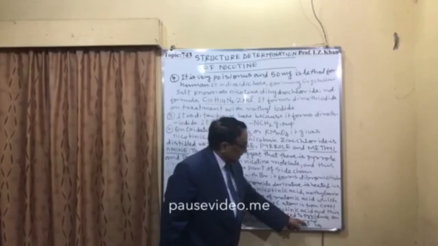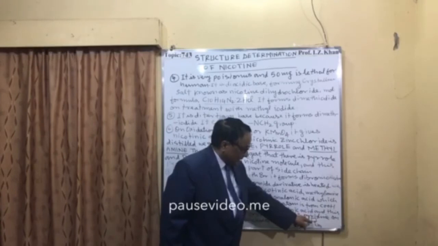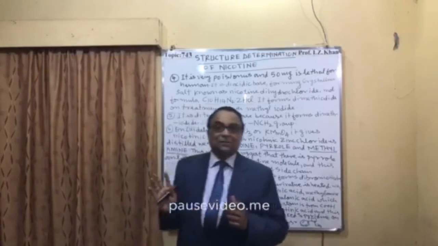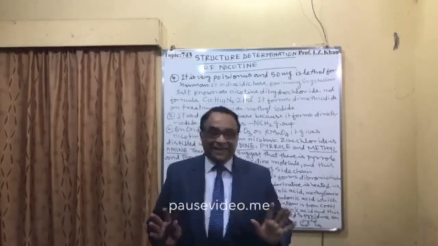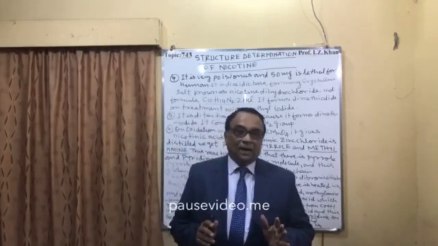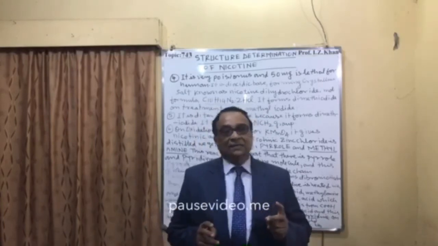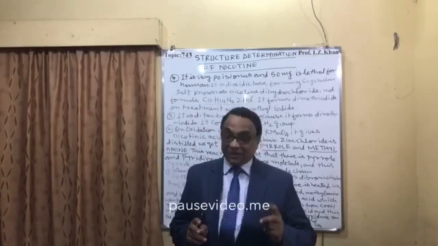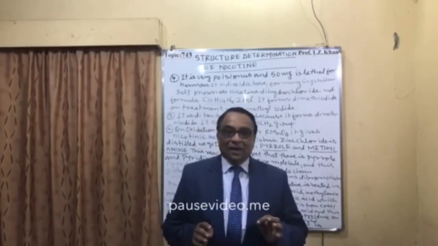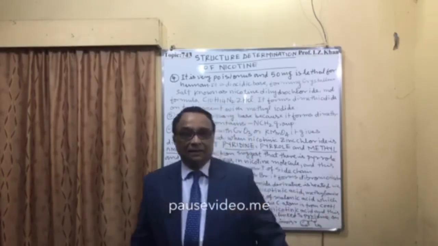One is a 6-member nitrogen containing aromatic ring, that is pyridine. The other is a 5-member pyrrole ring with an N-methyl group. So on the basis of these reactions, it is very clear that nicotine, C10H14N2, contains 2 rings. One is the aromatic 6-member ring with nitrogen, called the pyridine ring, and the other is a ring with nitrogen containing a methyl group, the pyrrole ring, as a side chain.